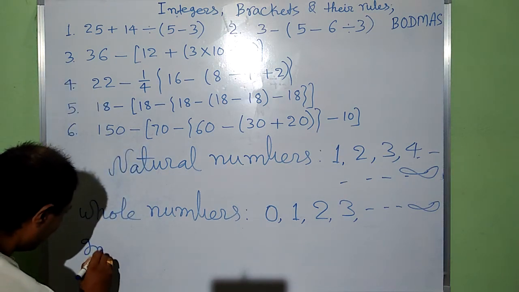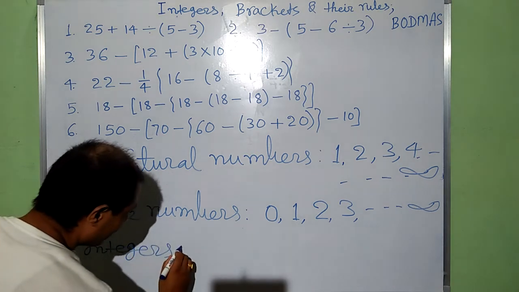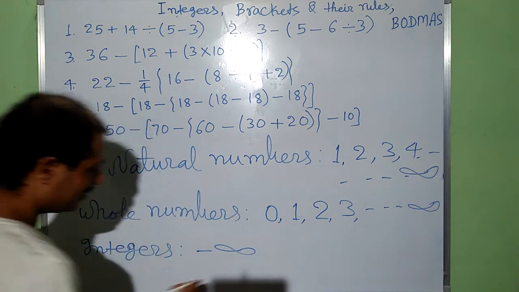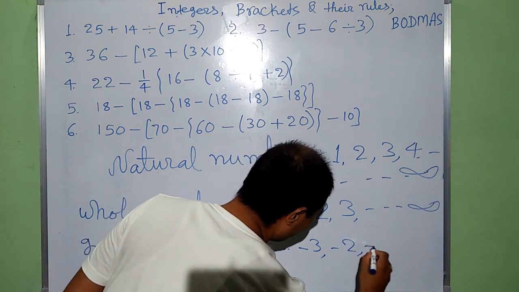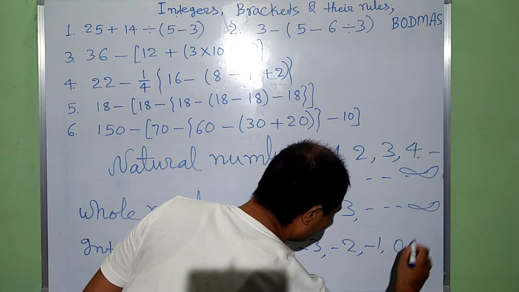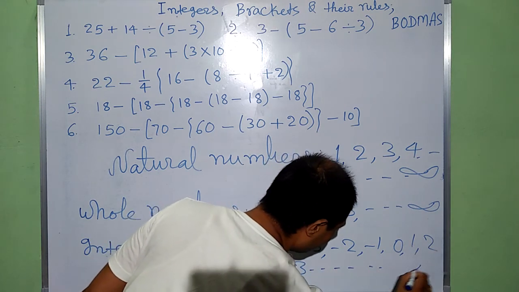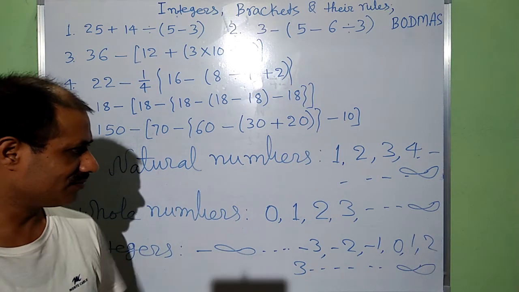In this way, integers are like this: minus infinite, minus 3, minus 2, minus 1, 0, 1, 2, 3 up to infinite. All these are integers.